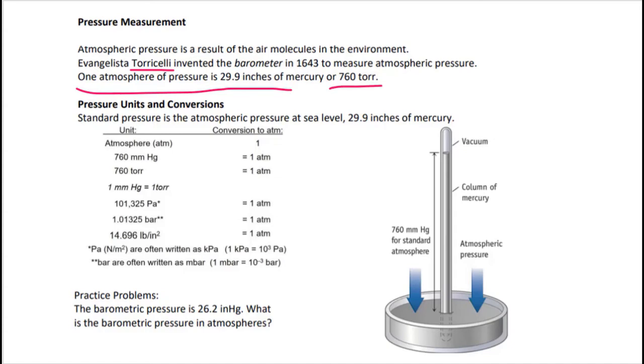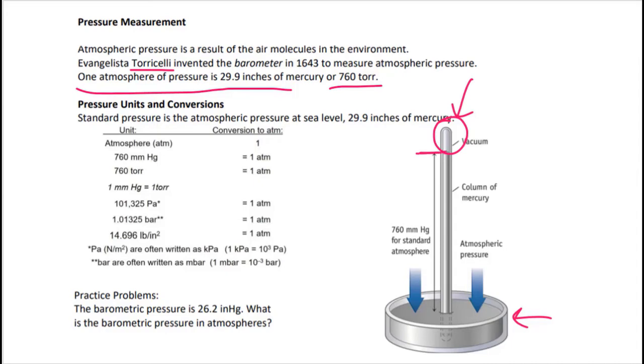And what that was found, so they took this column right here, and they filled up this tube with mercury. And then they have mercury down here in this kind of a dish. And this mercury was filled all the way to the top. So even though there's a little bit of space up at the top now, there wasn't. When they filled it up, it was completely full. And then they put it into this dish, turned it upside down, and some of it left because they found that atmospheric pressure left this little bit.